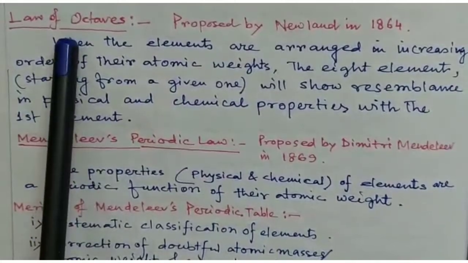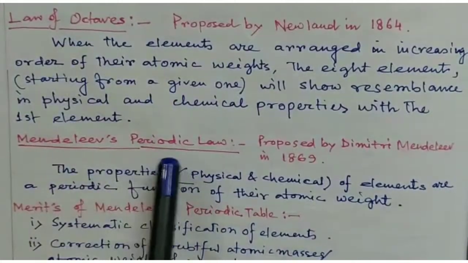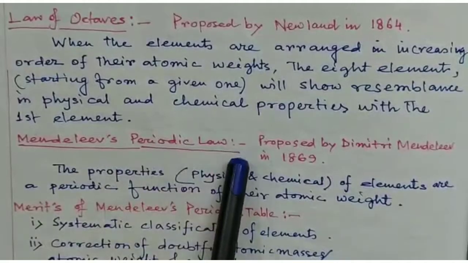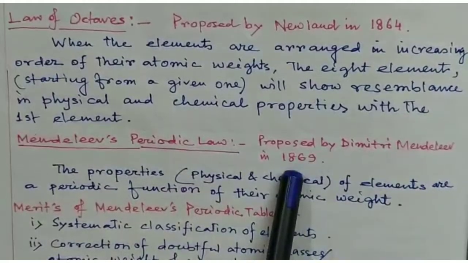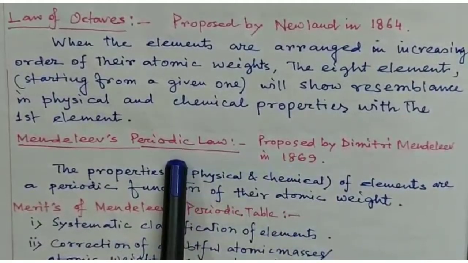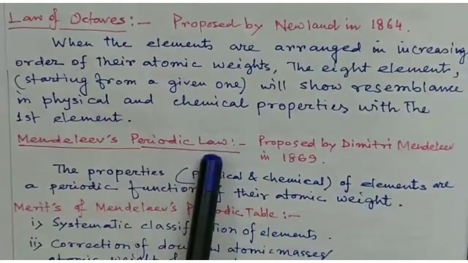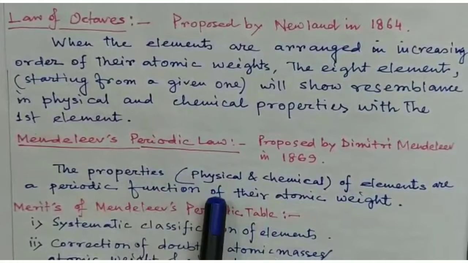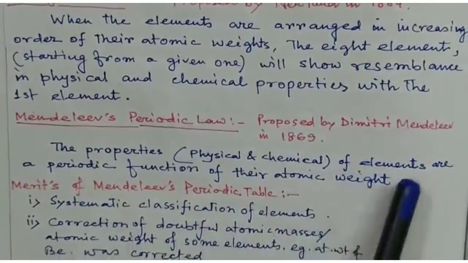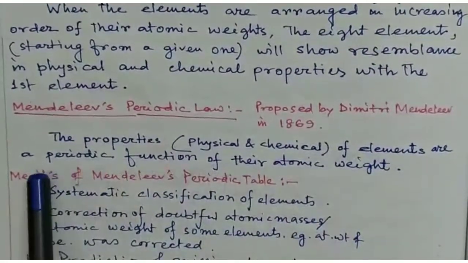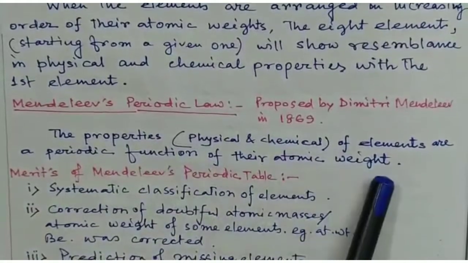After the law of octaves, Dmitri Mendeleev in 1869 proposed his famous periodic law. According to Mendeleev's periodic law, the physical and chemical properties of the elements are a periodic function of their atomic weight.